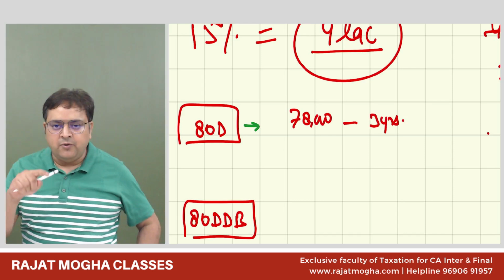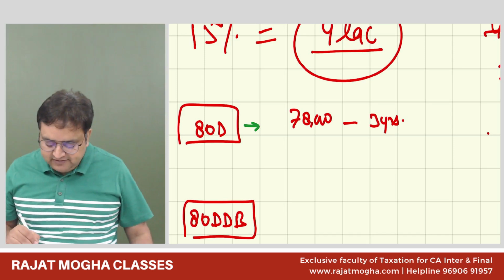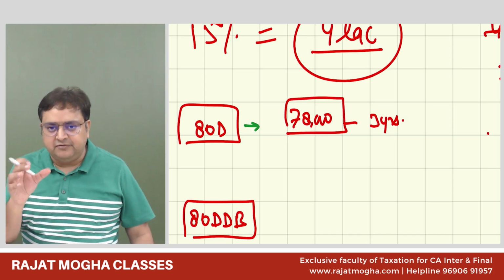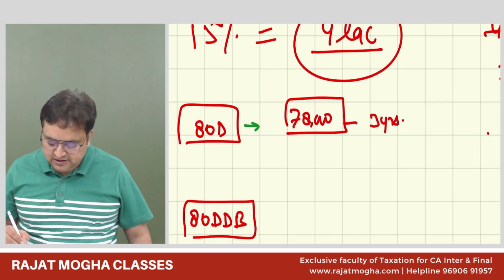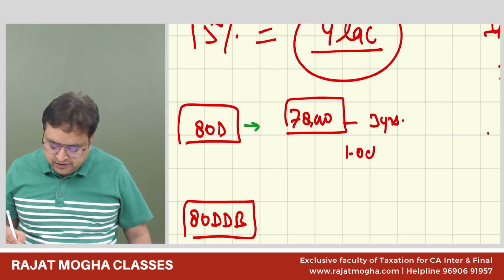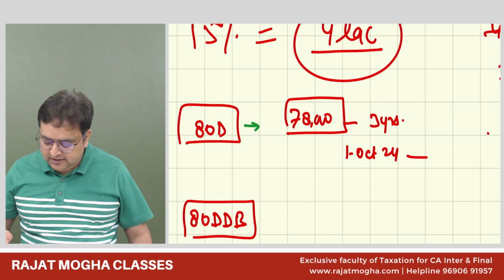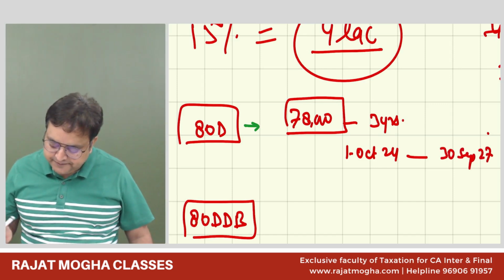Now, how will I give the deduction for each year? I will see which previous years are covered by this insurance. Let's say I have taken this insurance from 1st October 24 and the 3 years will end on 30th September 27, right?